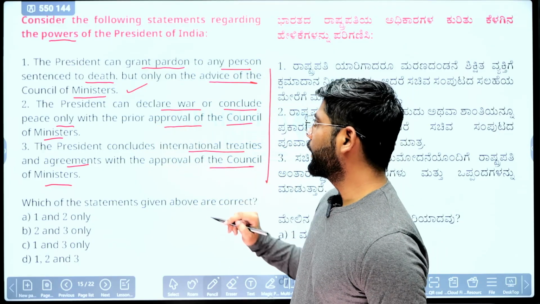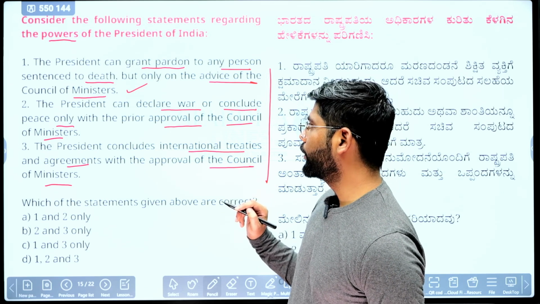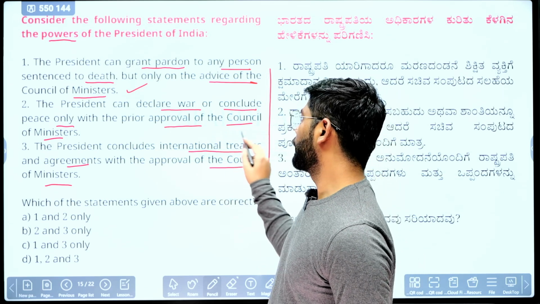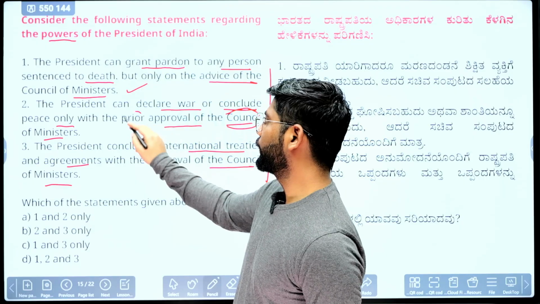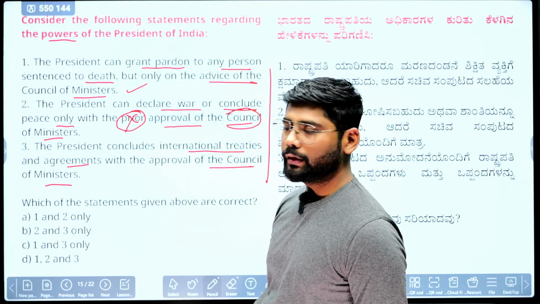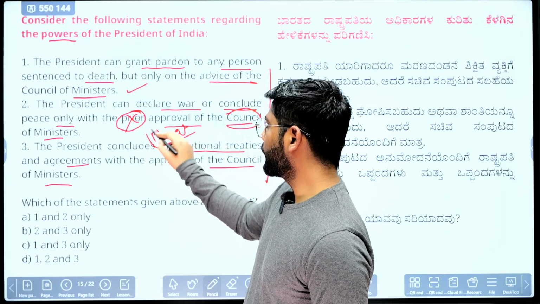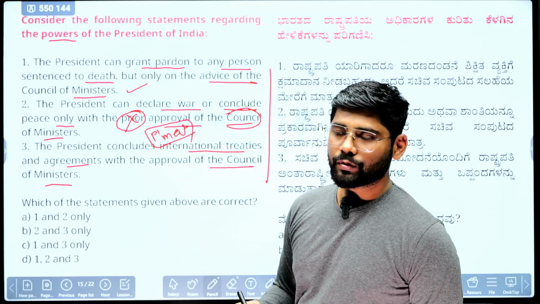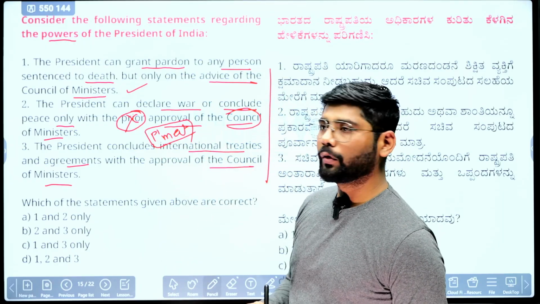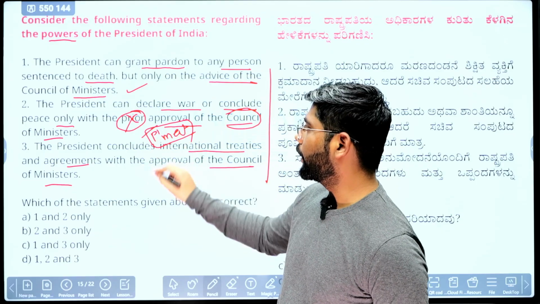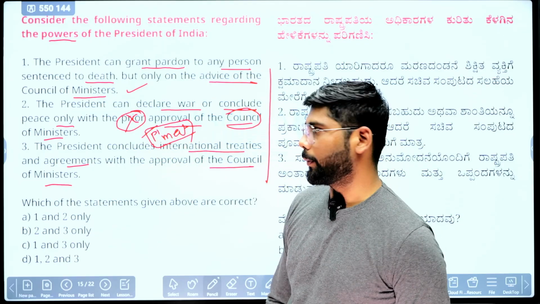Second statement: the President can declare war and conclude peace only with prior approval of the Council of Ministers. Not prior approval; after concluding, they need to take approval of the Parliament. So the President, on the advice of the Council of Ministers, can declare war or conclude peace, but approval of the Parliament needs to be taken.